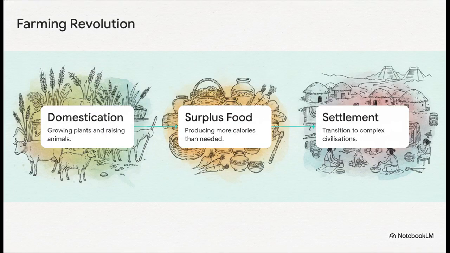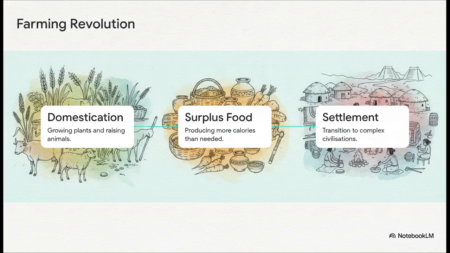The answer lies in this incredible chain reaction. Step 1. We finally domesticated plants and animals. We stopped just chasing our food and actually started growing it. And that led directly to Step 2, the ability to produce a food surplus. For the first time ever, people had more calories on hand than they immediately needed to survive.